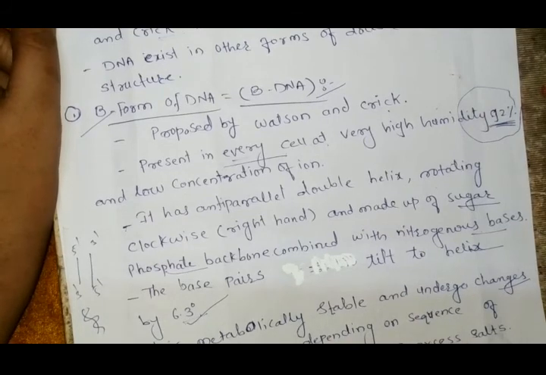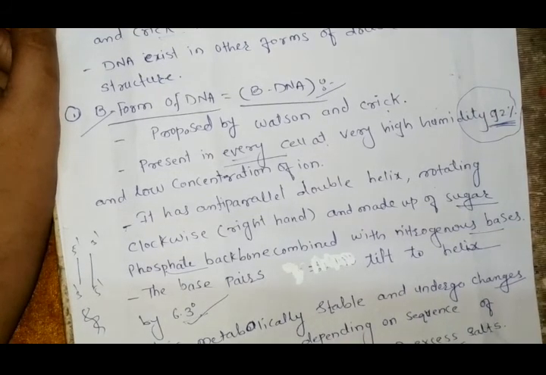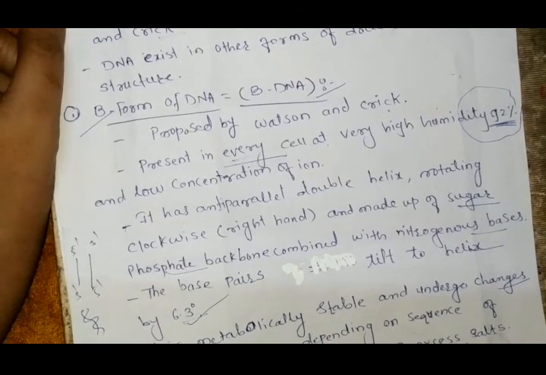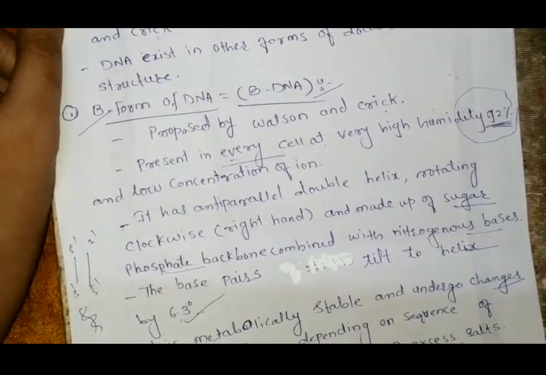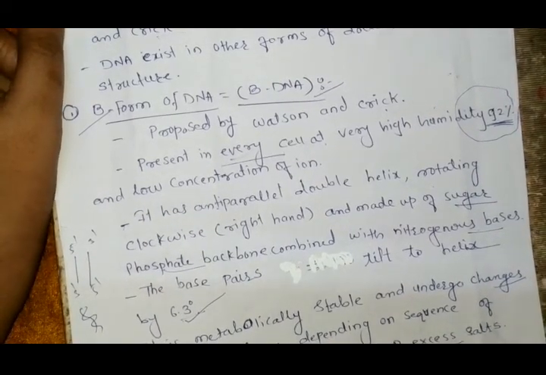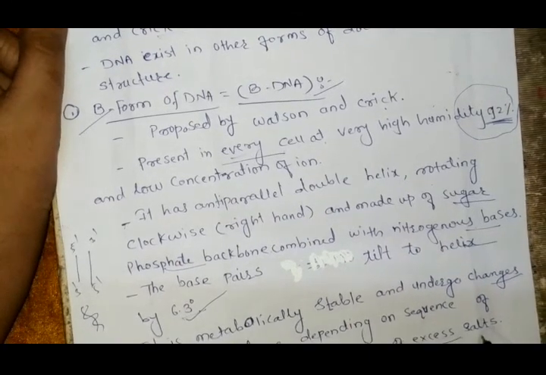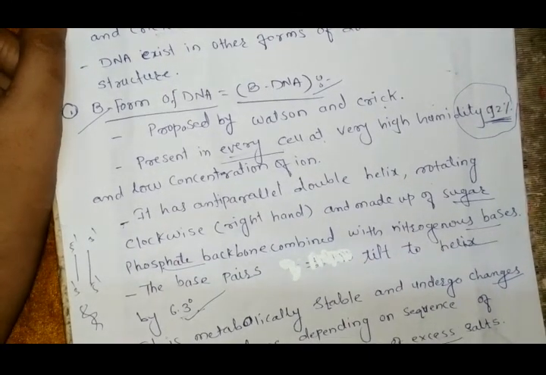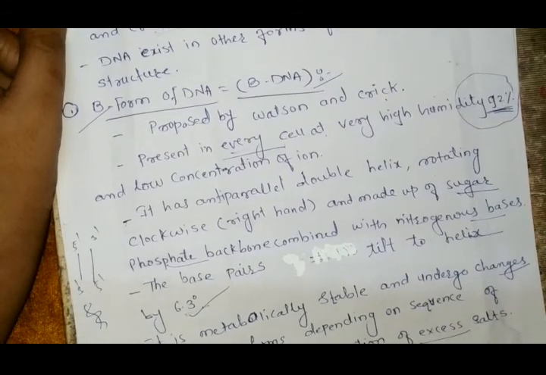It means the nucleotide sequence is the basis of formation of A, C, D forms of DNA, along with the concentration of excessive salt. Both are the basis of the formation of different forms of DNA.